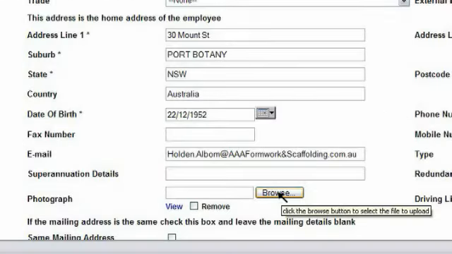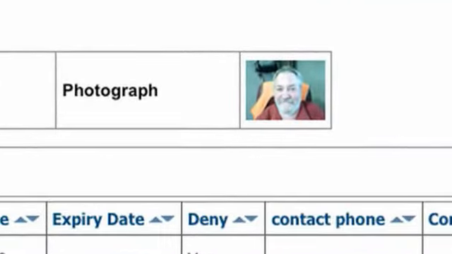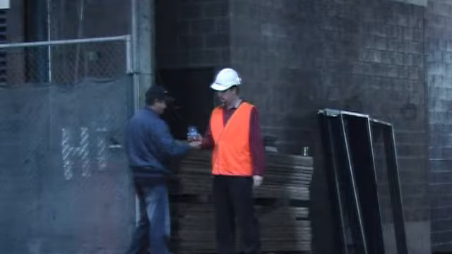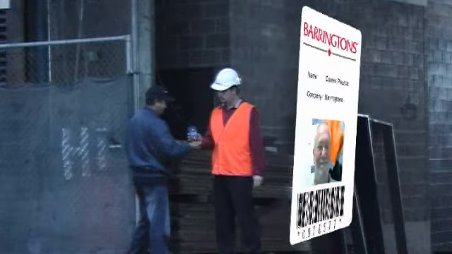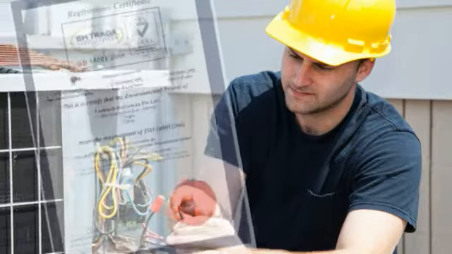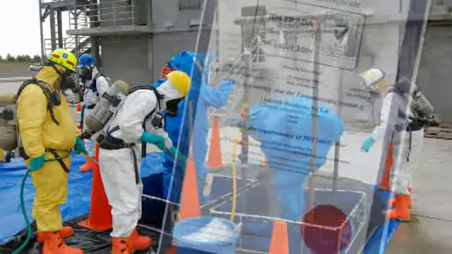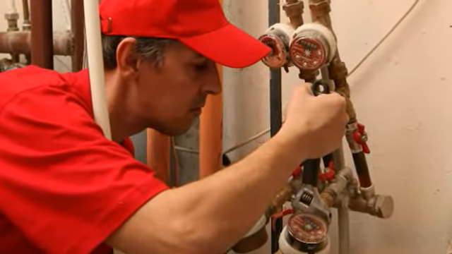Another outstanding feature of the Smartek system is the addition of photo identification. Your company can approach any person on your site and verify their identity simply by examining their identification card. Further, the list of a person's current skill sets is printed on the other side of their ID card, allowing you to verify that person's skill sets. For example, that they have the correct qualifications to conduct electrical work, or that they're qualified to work with hazardous substances. This allows you to be confident that the right people are doing the right job in the right place.